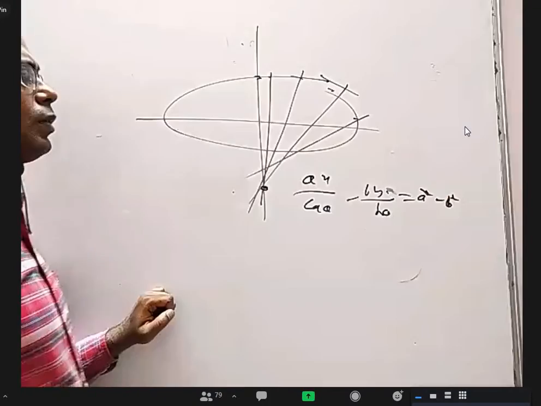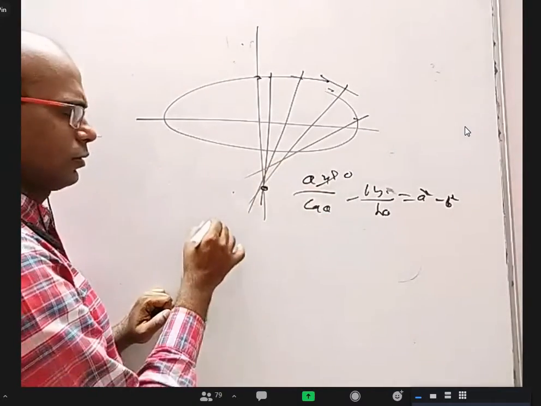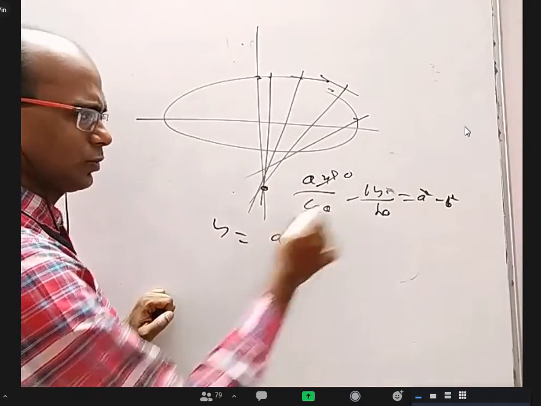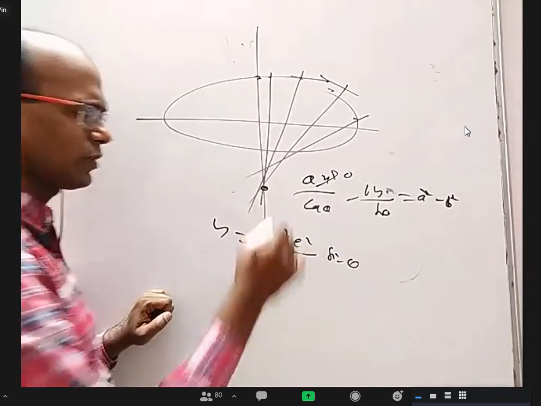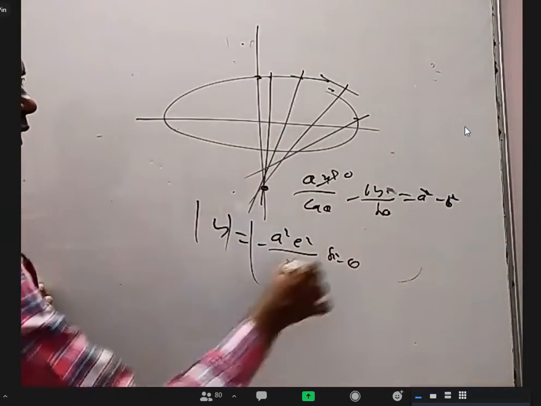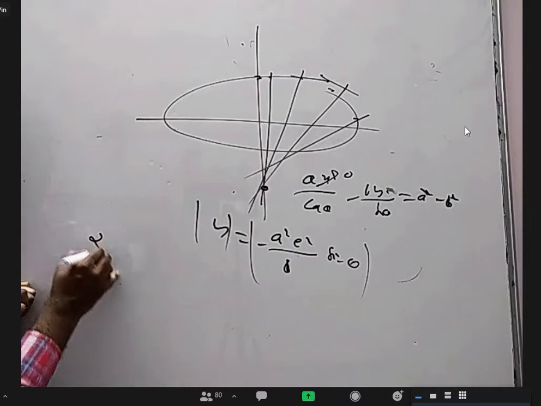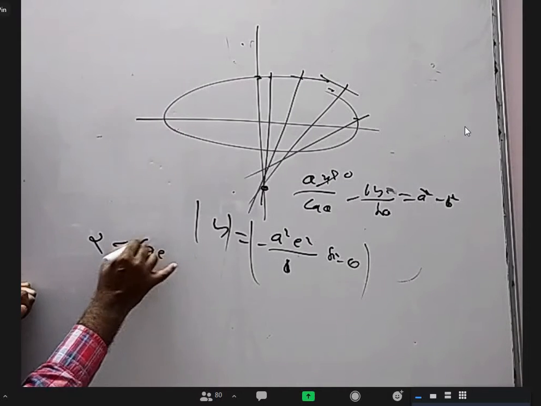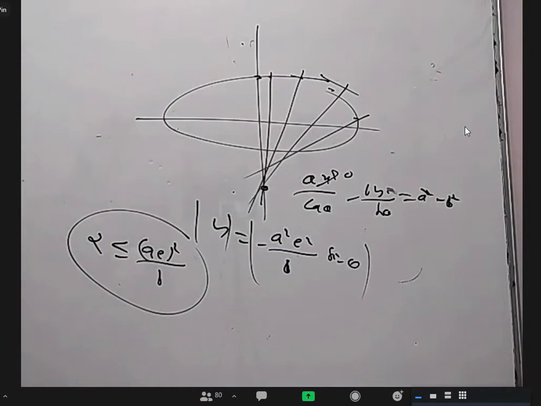Now y-intercept means put x equal to 0 and you'll get y equal to a square minus b square, which is a square e square by b sin theta, maybe with a minus. When you take the mod of that, the maximum value will be a square e square by b. So that alpha is always less than or equal to ae whole square by b, whatever that is. Is it okay?